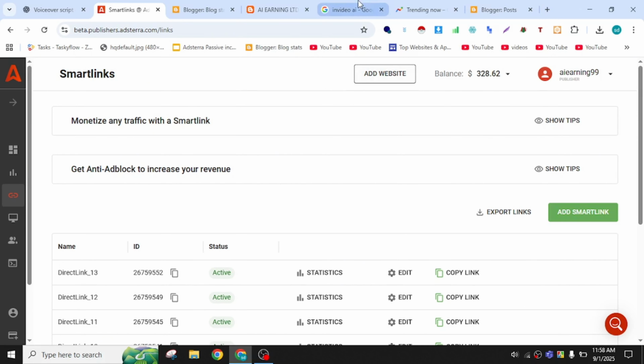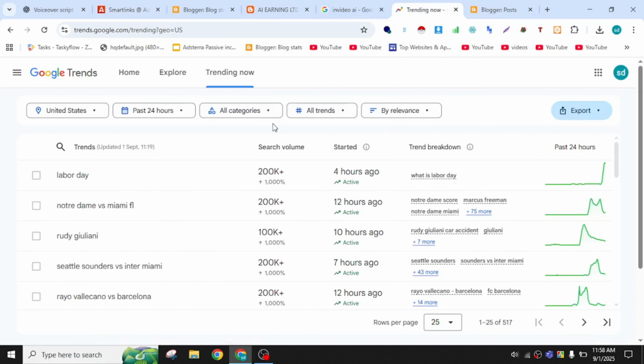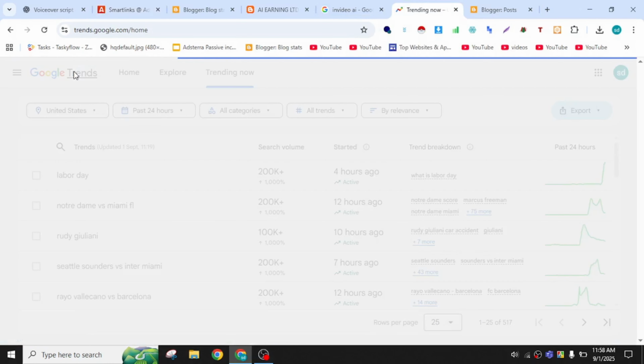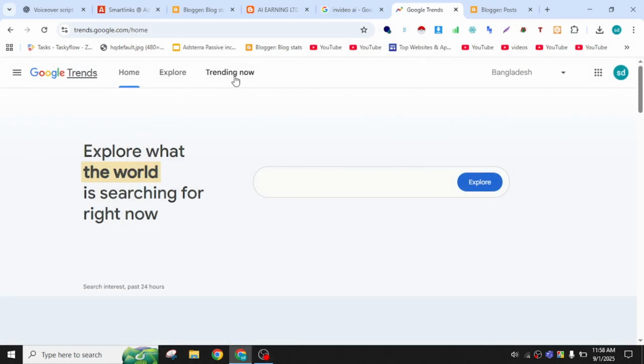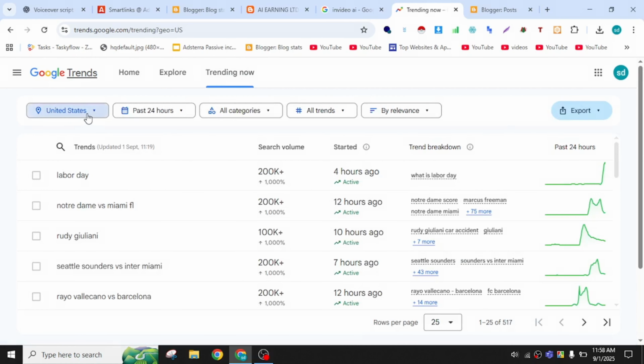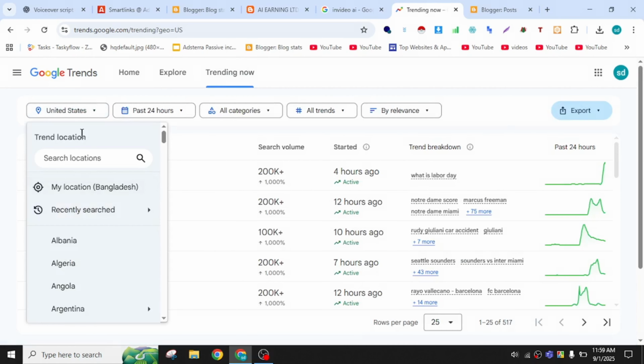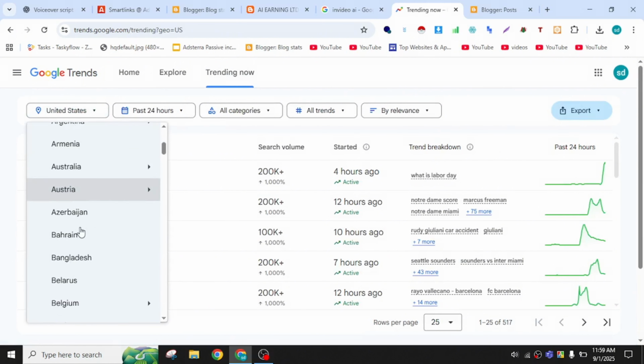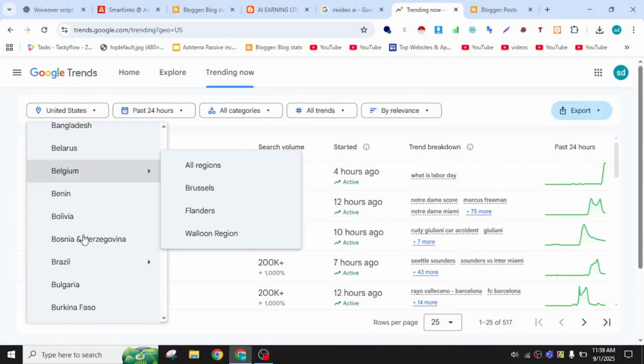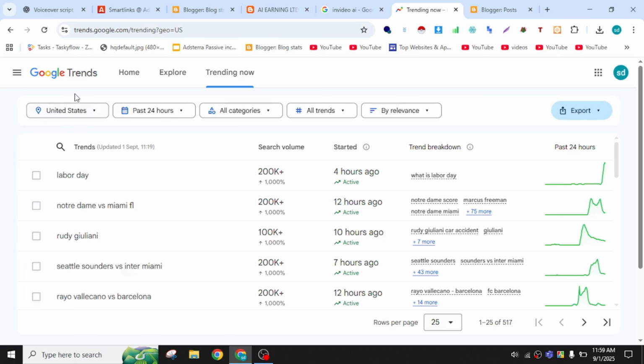After that, come to Google Trends. You know Google Trends is very easy: trending now topics. Click on the location wherever you want to share your topic. I'm going to choose United States. Click on last 7 days, not 24 or 48 hours. It must be last 7 days. You must keep it. I hope you got my point.